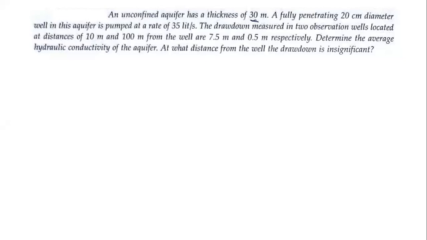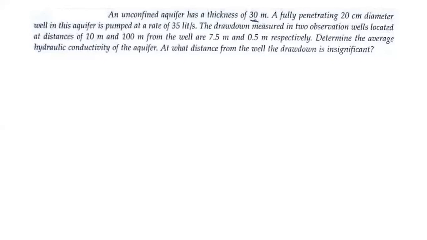The drawdown is measured in 2 observation wells, dug nearby the main pumping well, and the drawdowns observed in those 2 wells, located at a distance of 10 meter and 100 meters from the well, are 7.5 meter and 0.5 meter respectively.